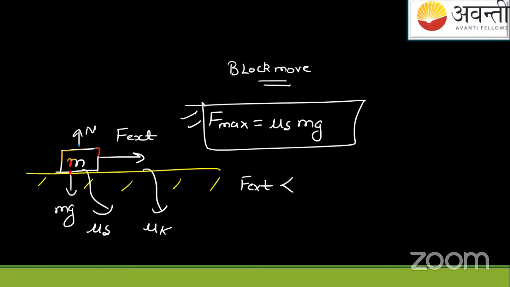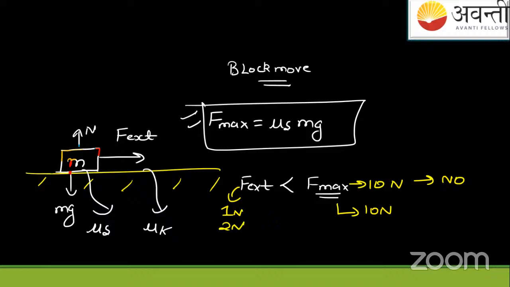is less than this F max. Okay, let us take random values. Suppose F max is 10 Newton, the maximum value, and the external force we applied is 1 Newton. Will the block move? Answer is no. Let us keep F max the same, and the external force increases to 2 Newton.